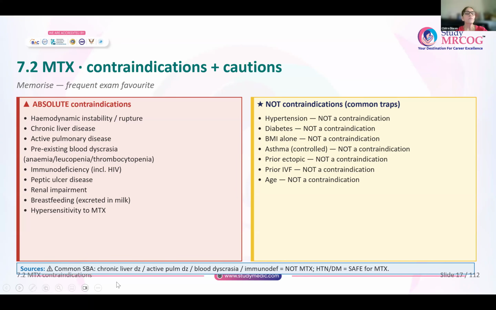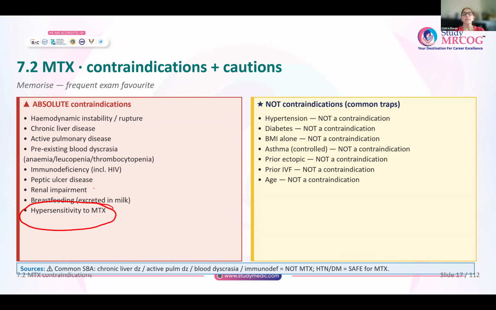Anyone with chronic liver disease, active pulmonary disease, or pre-existing blood dyscrasias, anemia, leukopenia, thrombocytopenia, immunodeficiency, including HIV, anyone with peptic ulcer disease or renal impairment. These are all strong contraindications for methotrexate. Even a woman who is breastfeeding, because methotrexate is excreted in milk. And last but not the least, remember hypersensitivity to methotrexate.